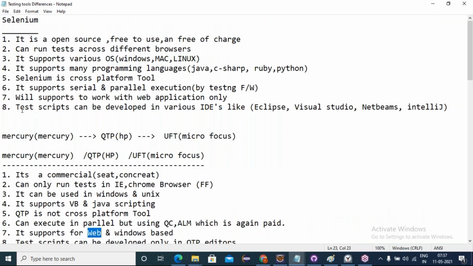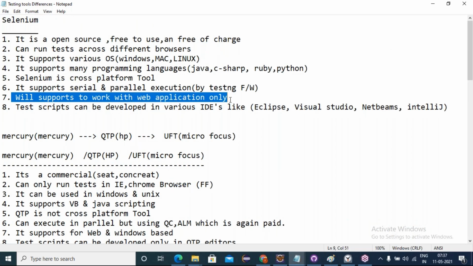Coming to the seventh point in Selenium, yes, it supports working with web applications only. 100% Selenium will automate web applications only, not Windows desktop applications.